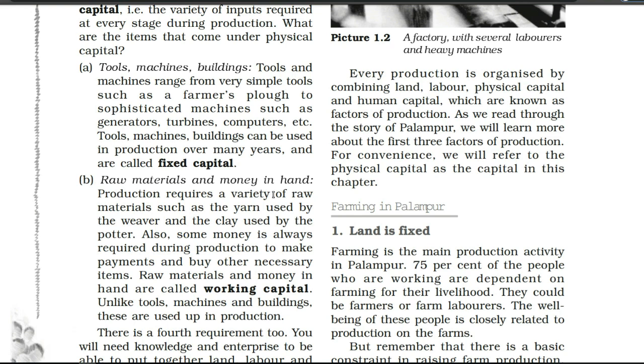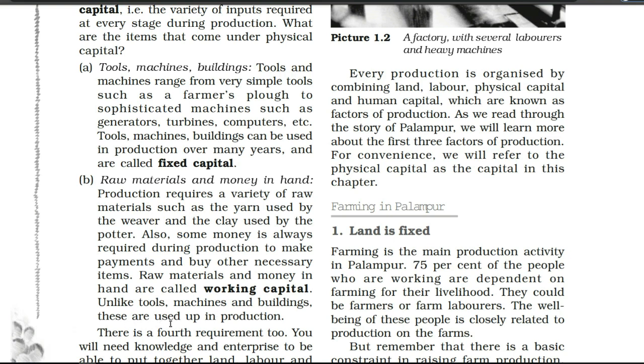Now let's see. Production requires a variety of raw materials such as the yarn used by the weaver and the clay used by the potter. Also, some money is always required during production to make payments and buy other necessary items. Raw materials and money in hand are called working capital. Unlike tools, machines and buildings, these are used up in production.